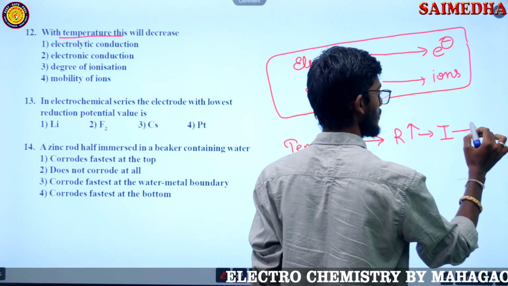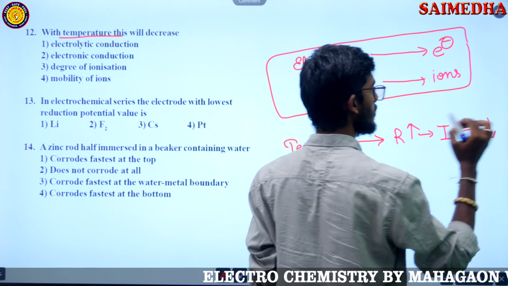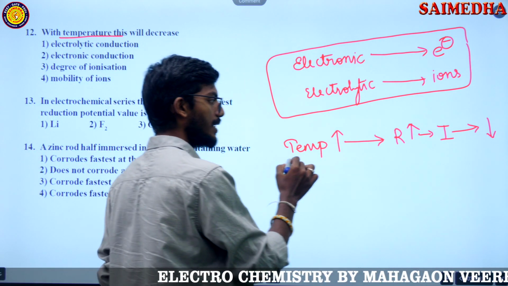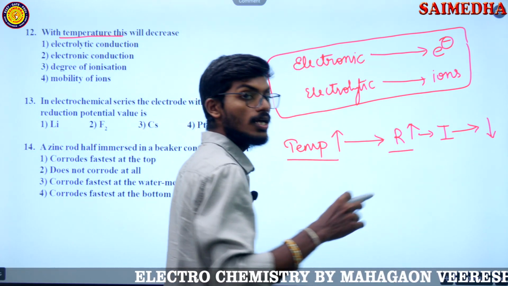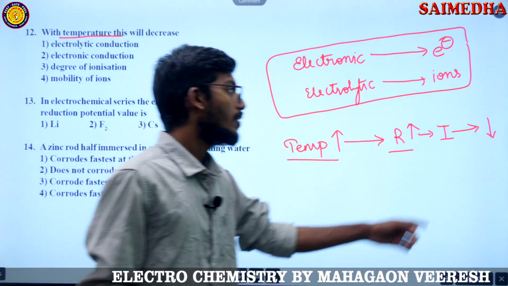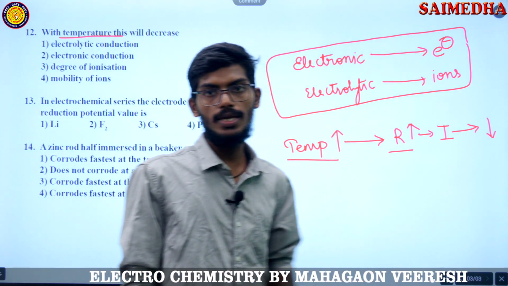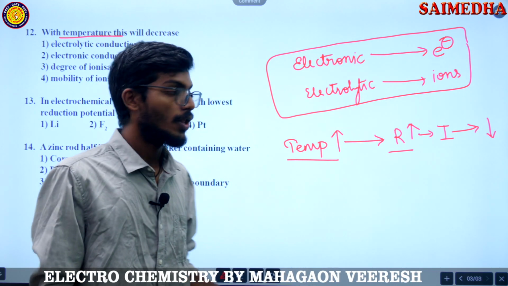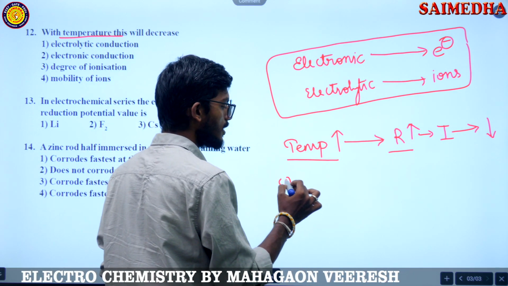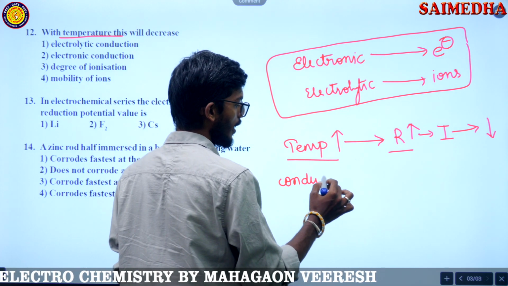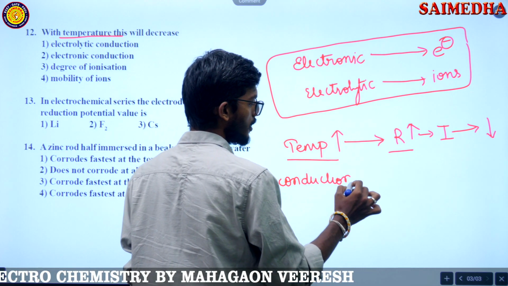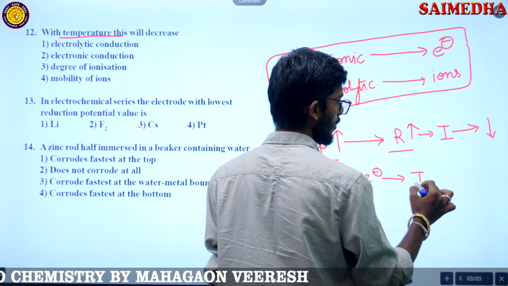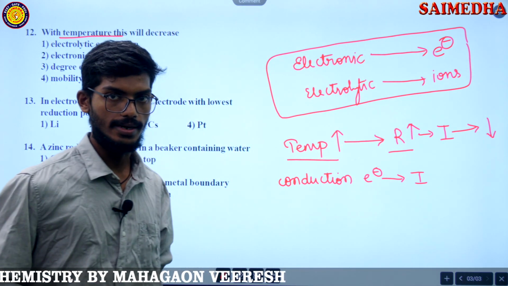Current will decrease. Resistance increases means current will decrease. We know as temperature increases, resistance increases. So when resistance is increased, what will decrease? Current will decrease, isn't it? So when current is decreasing, we know what conduction is. Conduction is due to current, right? Conduction is due to electrons, and the flow of electrons is nothing but current, right?